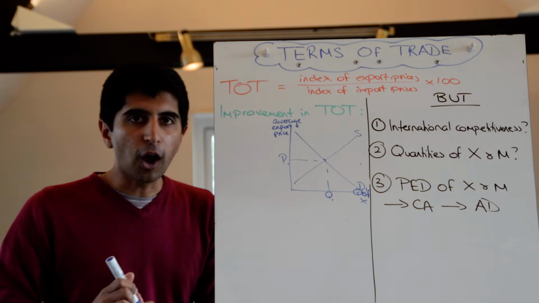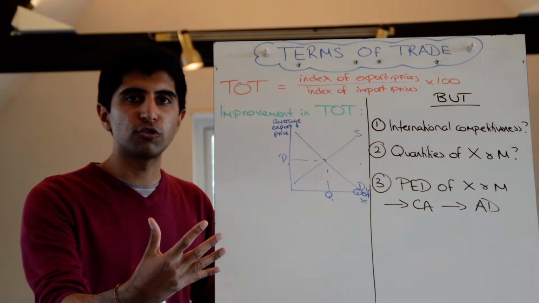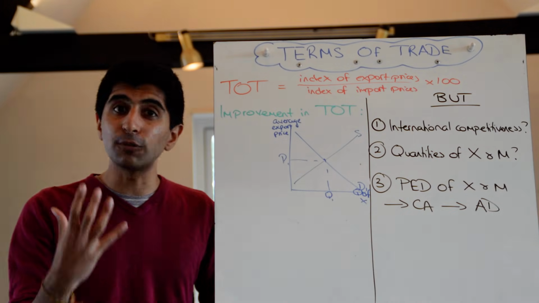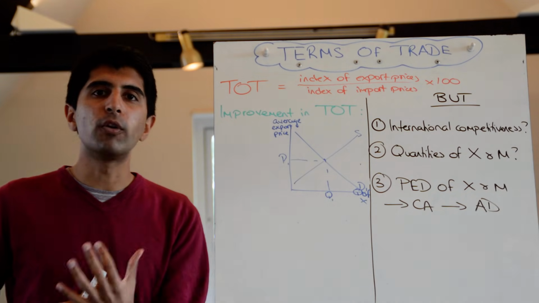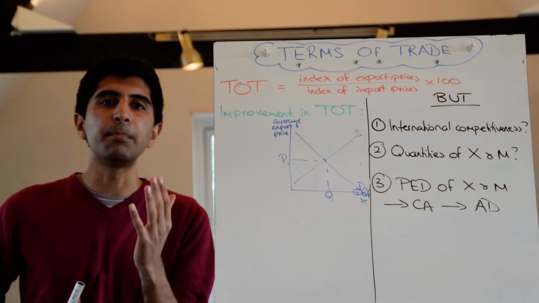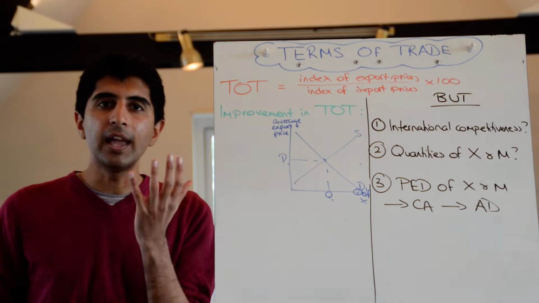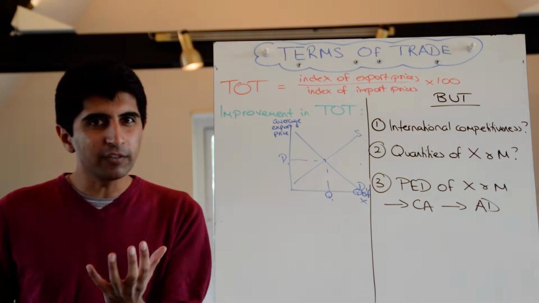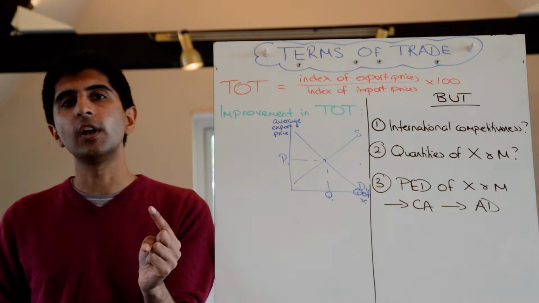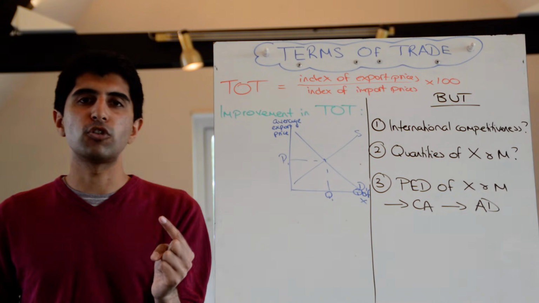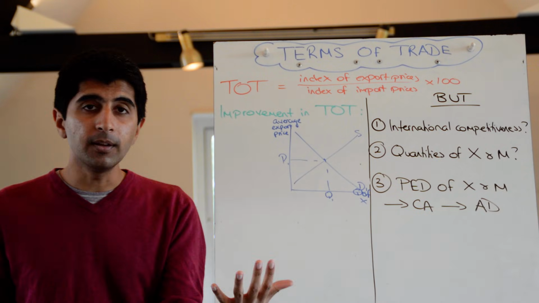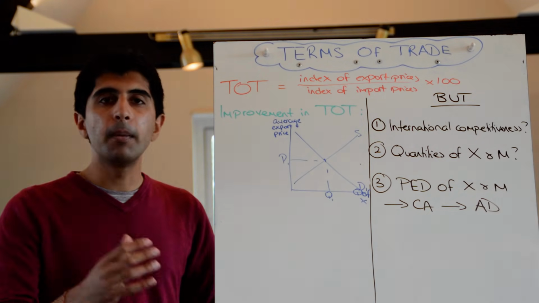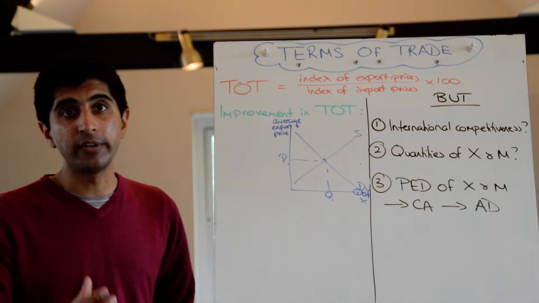Now, that theory only holds if an improvement in the terms of trade translates into higher export revenues. Only then can a nation actually buy in more imports than before. Only then is the purchasing power of a nation increasing. So that's what we're looking for. We're looking for an increase in revenues for an improvement in the terms of trade to actually be beneficial. The theory implies that's always going to happen because quantity levels will stay the same, but we need to dissect and see whether that always happens or not.